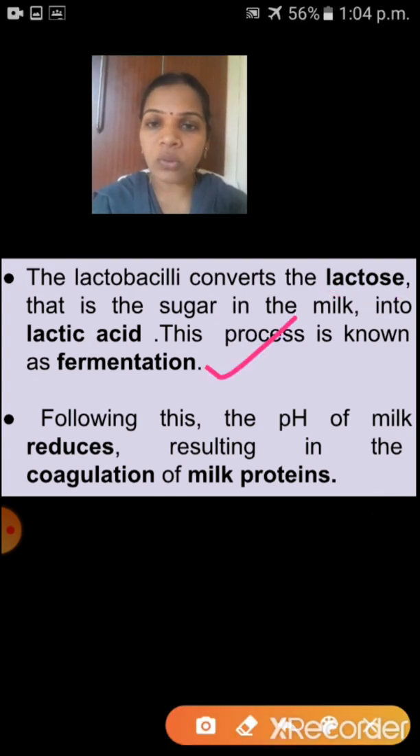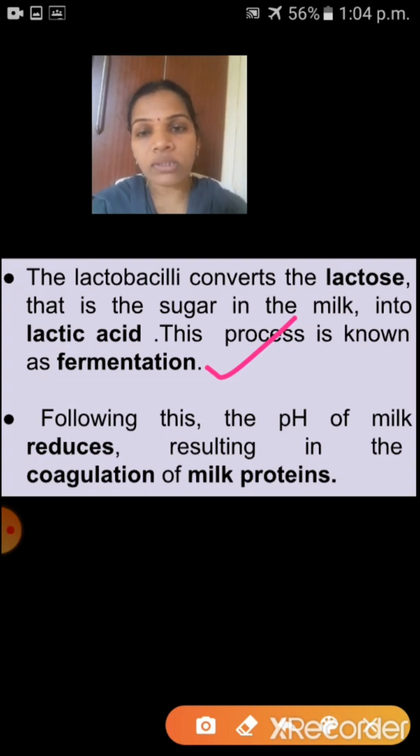Already I told fermentation means what? Anaerobic process. In this process, sugar is converted into acid. Here which sugar is converted into which acid? Yes, lactose, that is a sugar, is converted into lactic acid. So lactose is converted into lactic acid with the help of lactobacilli. This process is known as fermentation. This is the first step of milk being converted into yogurt.